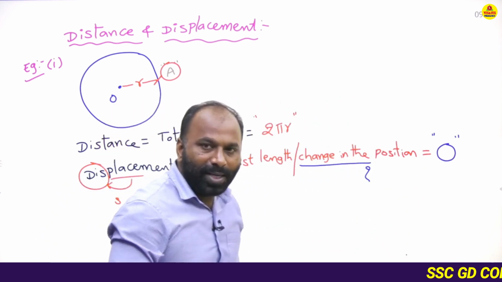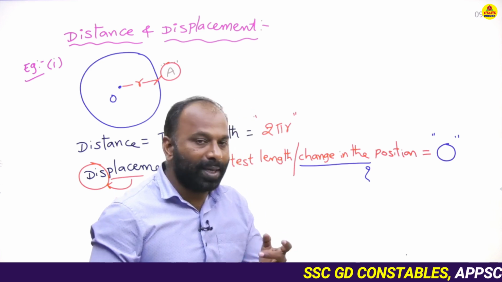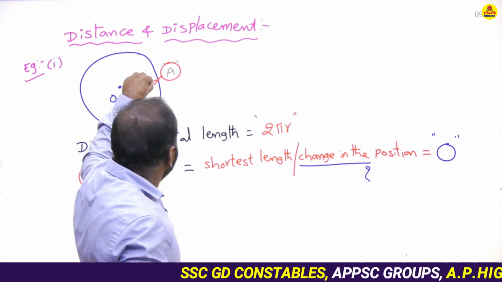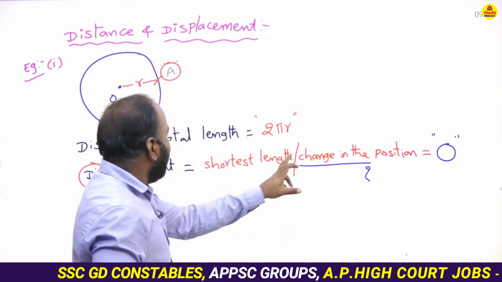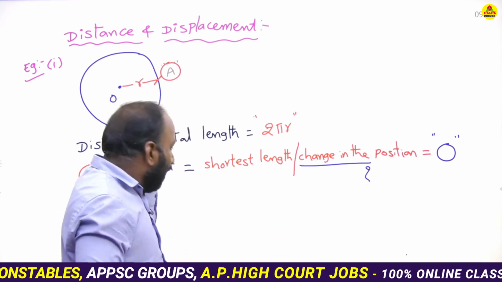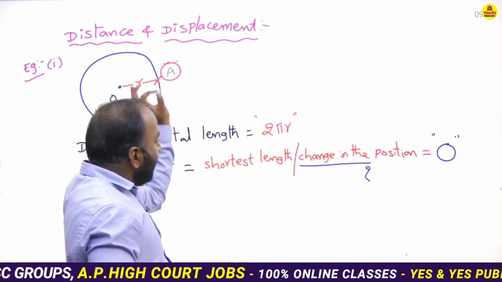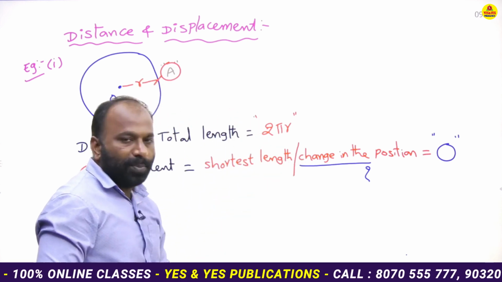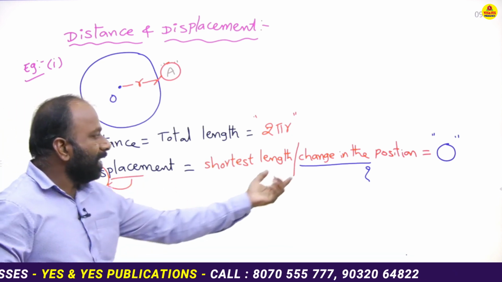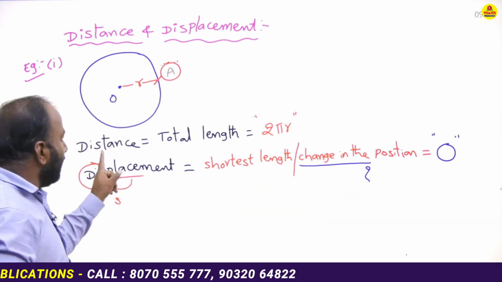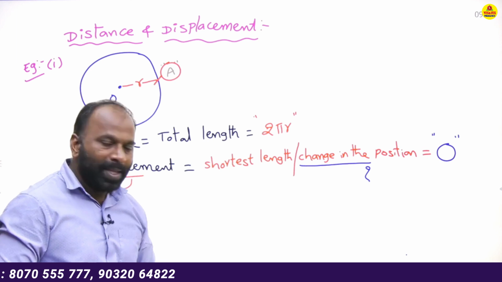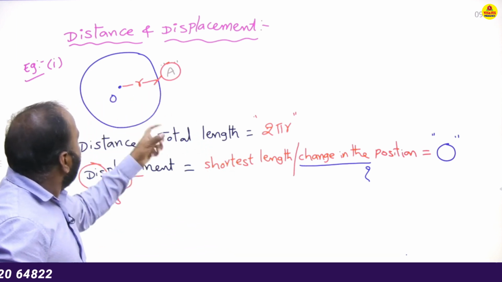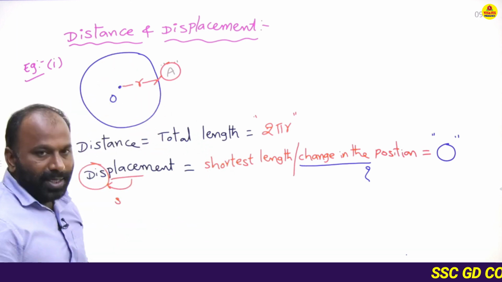Displacement of the body is equal to 0 because there is no change. If it has a change, that represents the displacement. Without change in the position, initial and final positions are the same. That is why there is no change in the position. That is why displacement is 0, but distance is 2 pi r. That is the difference between distance and displacement.